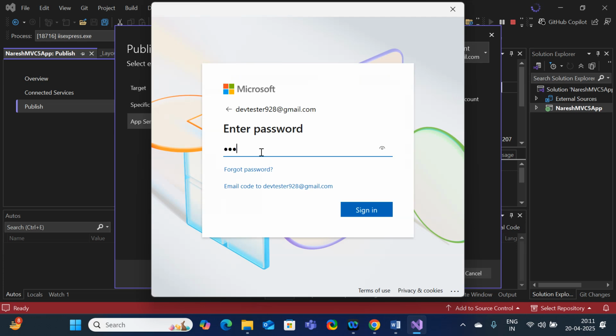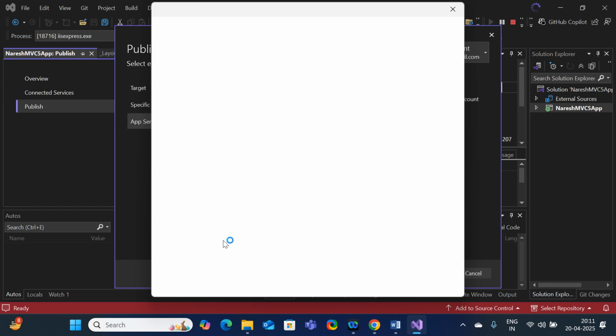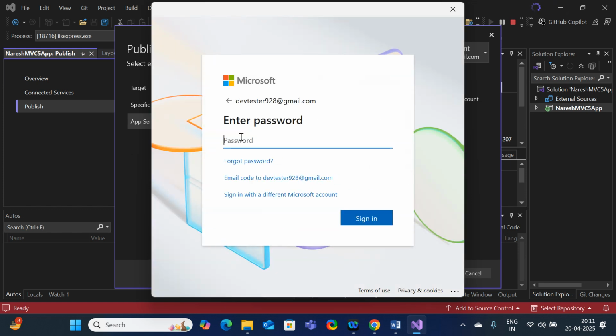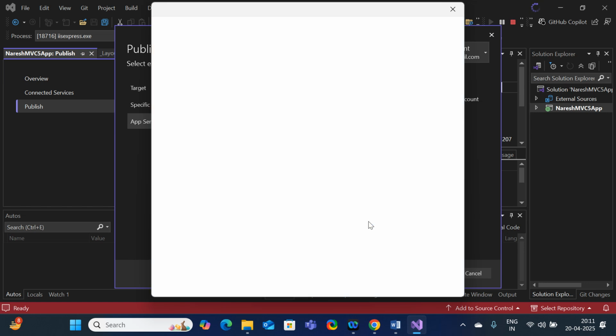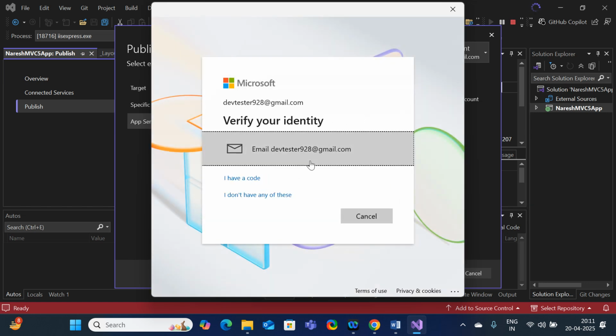Yes, it is asking me for the password. Okay, I have entered the password. This is the correct password. I hope it will log in now.